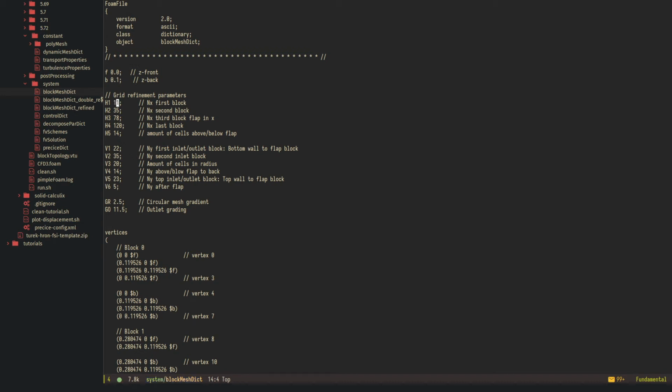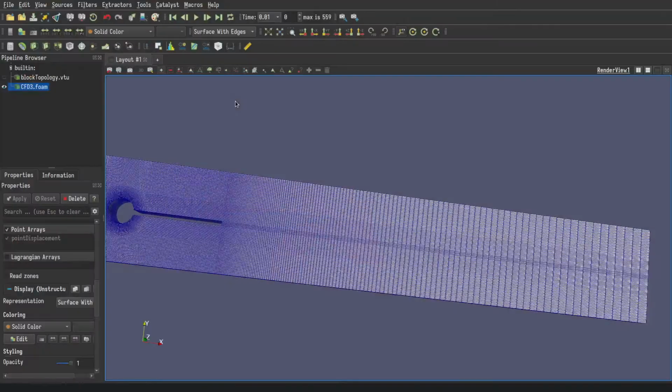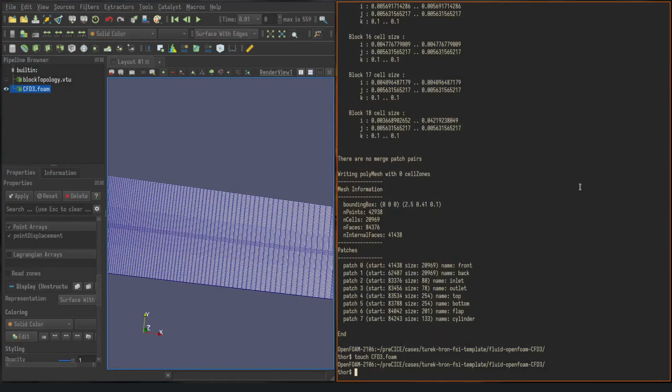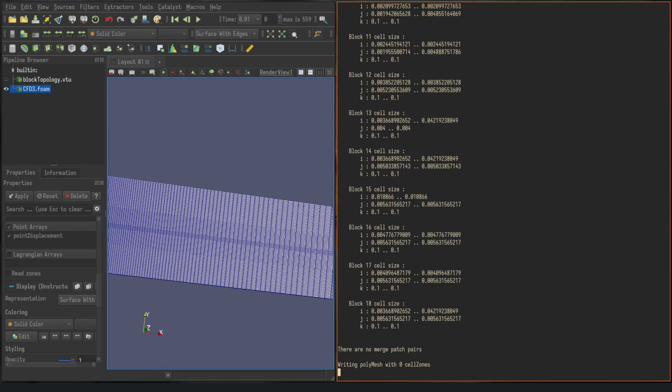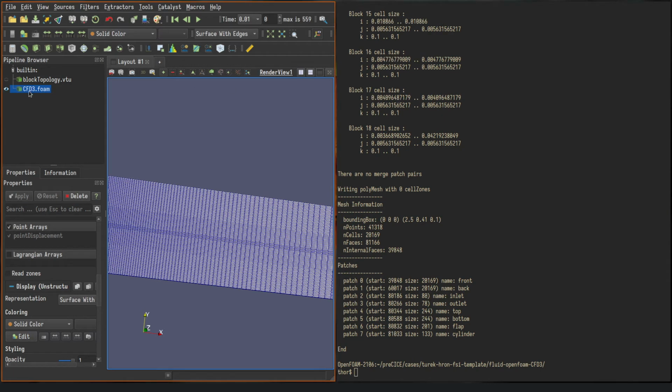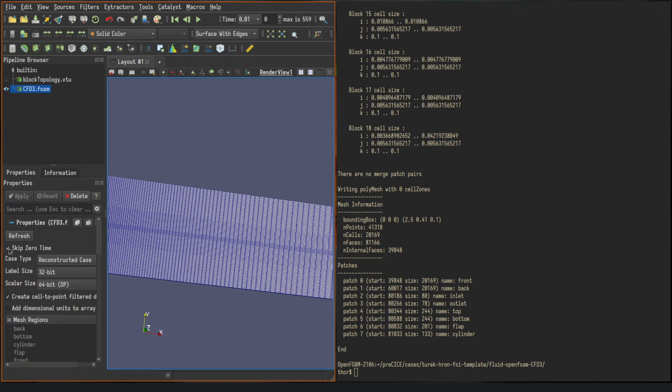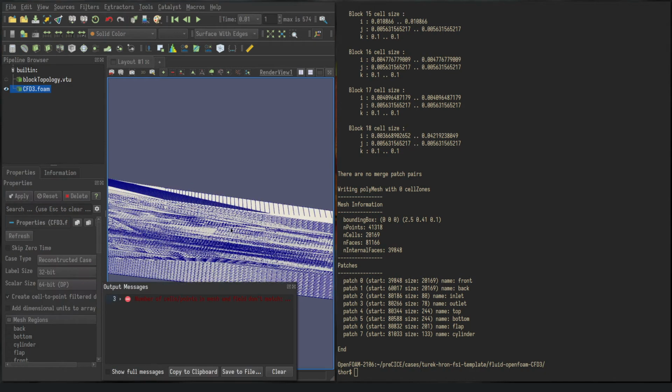If I then save this and go to my terminal, run blockMesh again, that is now not going to work. So let me, oh, no, it should work actually. blockMesh. And I need to reload this, but I need to reload this with the 0 time. Okay, this has broken everything.